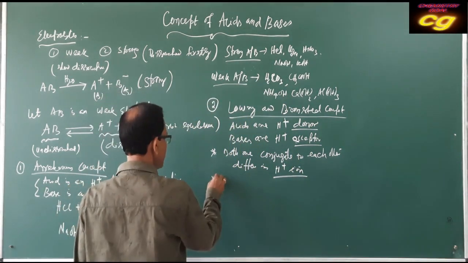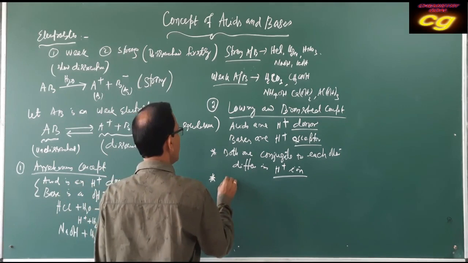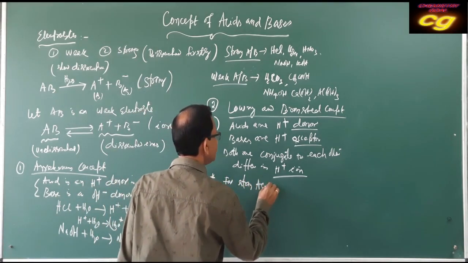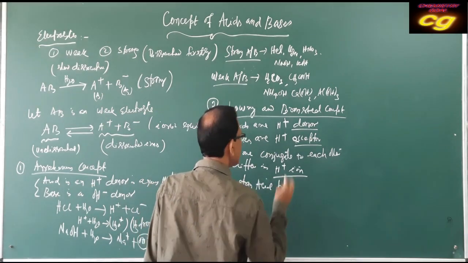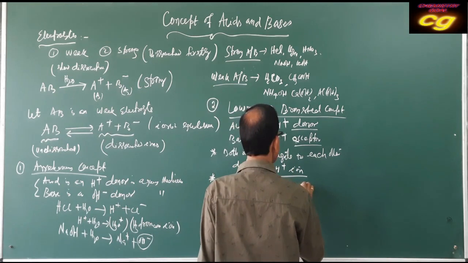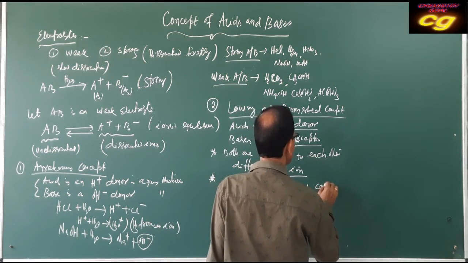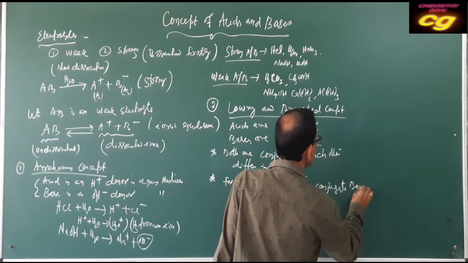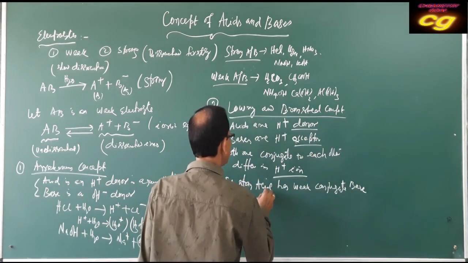And another concept is like this: a strong acid has a weak conjugate base, and vice versa.